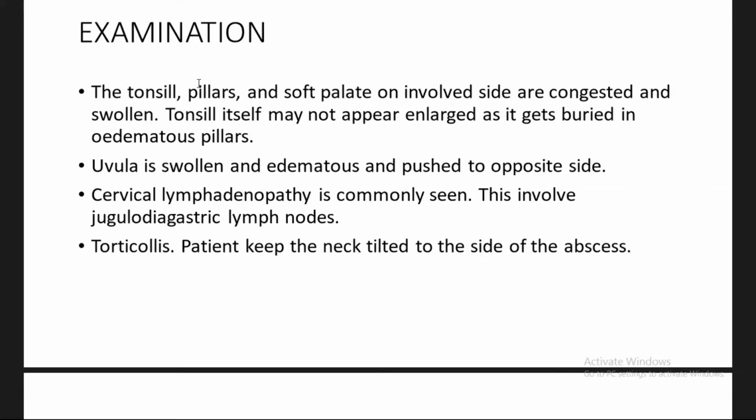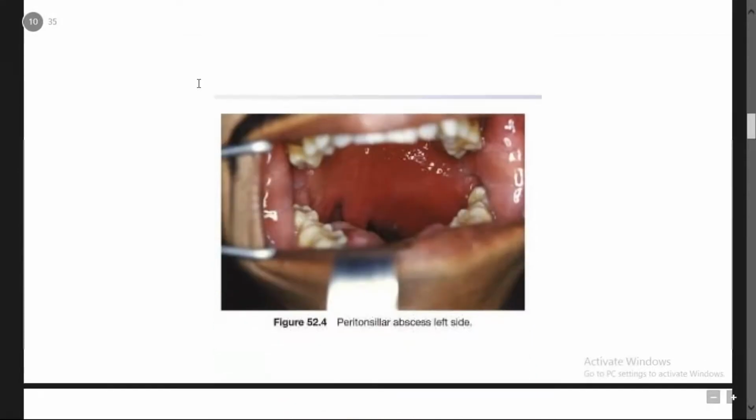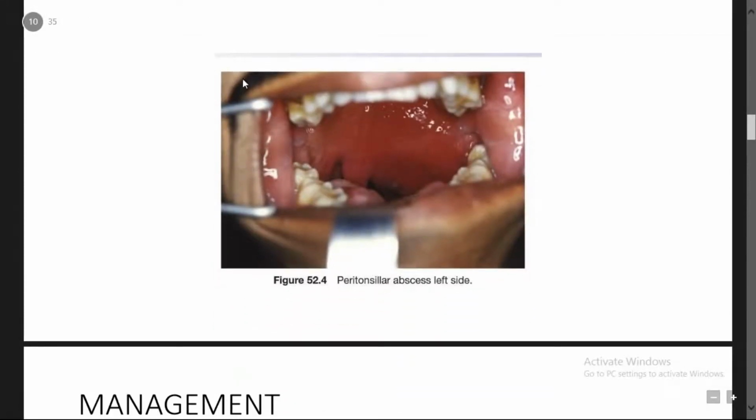You can see in the picture here, this is the peritonsillar abscess. You can see clearly the uvula is pushed to the opposite side, and also the tonsil is pushed medially, whereas in the case of tonsillitis you can see the hypertrophic tonsil, that is enlarged tonsil. But in the case of peritonsillar abscess, only the tonsil is pushed medially, but you can't clearly see the tonsil. It's clearly embedded in the bed of the tonsil.